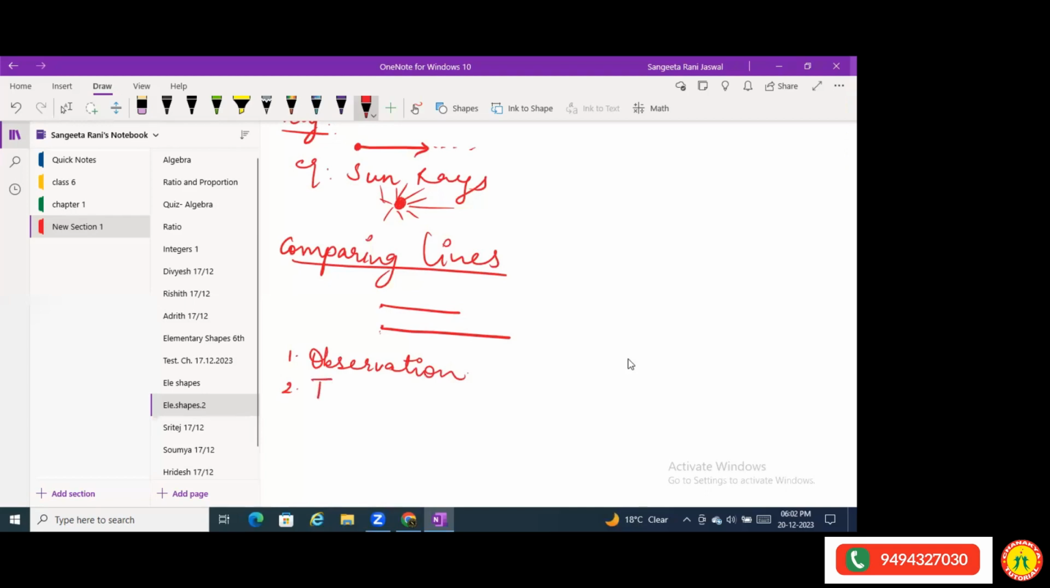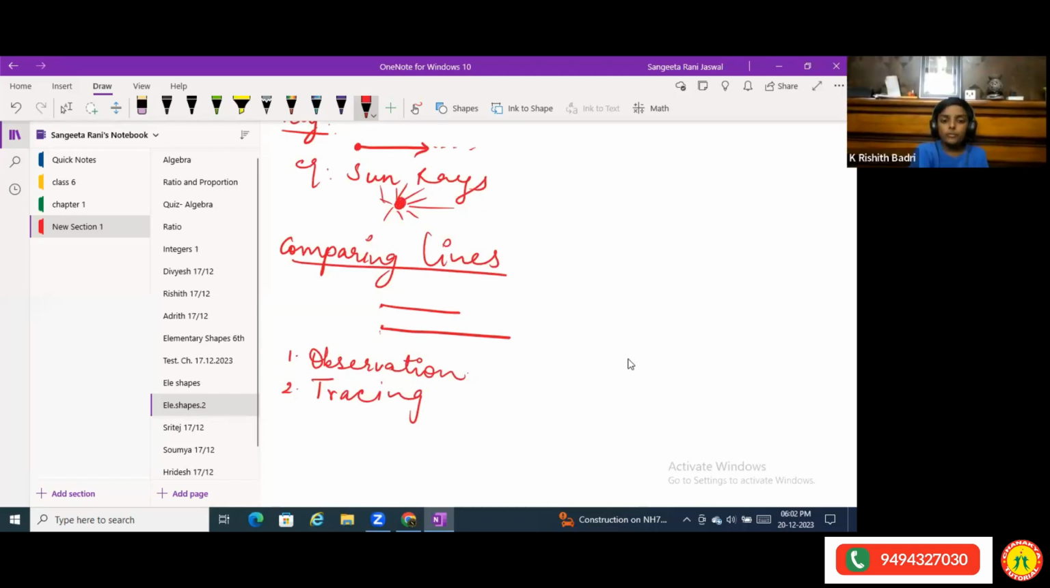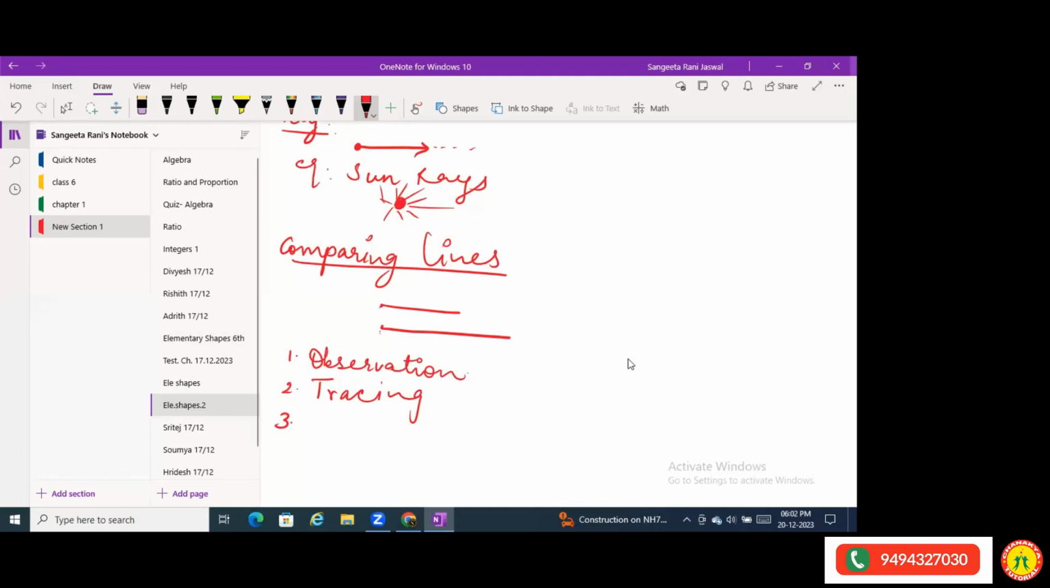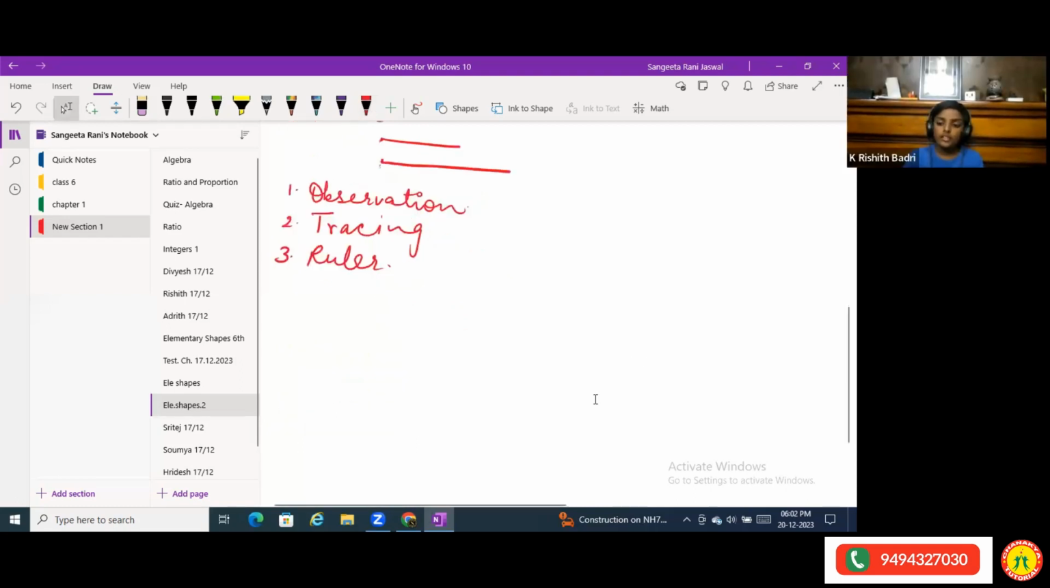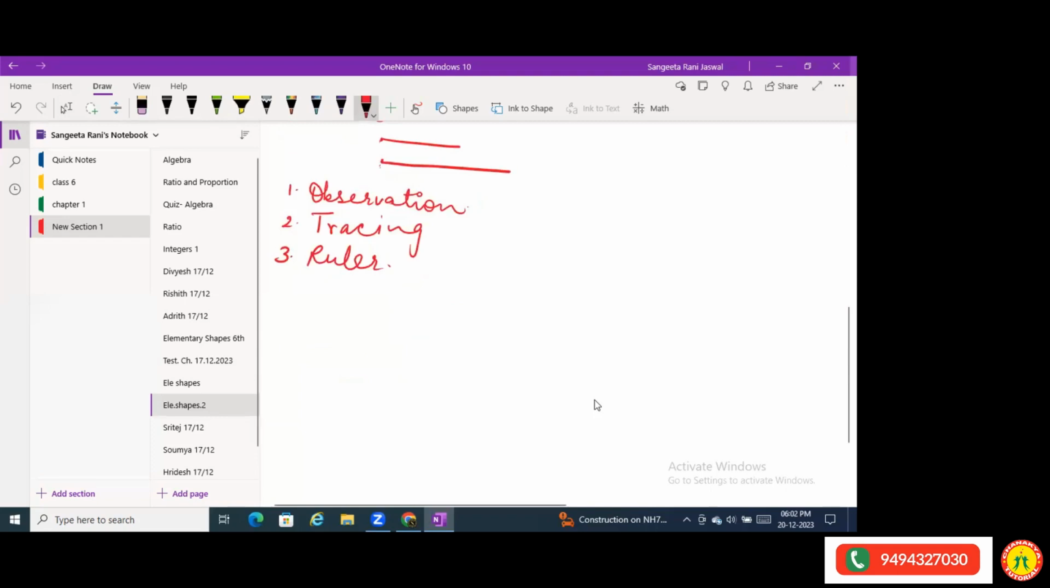The second method is by tracing. We keep a tracing paper on one line and measure the length, then we keep that on the other line and measure. So we get to know whether one line is short and the other is long. We can use a divider also. The third method is a ruler, the scale that you generally use in your geometry box. With the scale, we can measure the length. Suppose this length is 3 centimeters and this length is 5 centimeters.